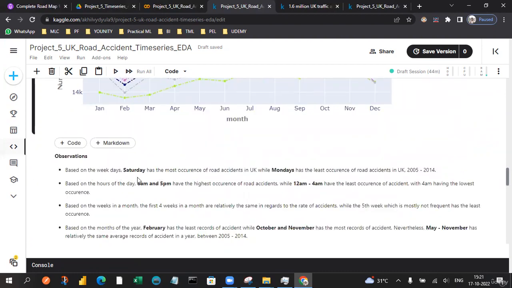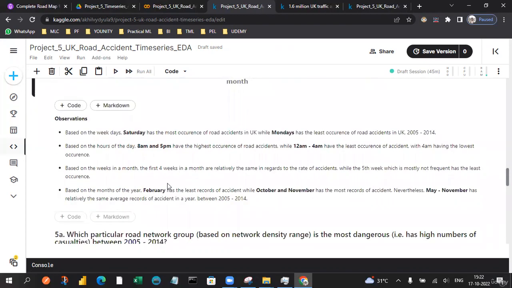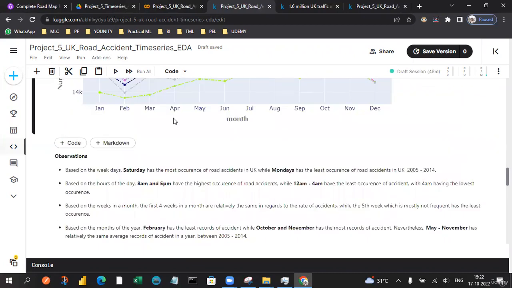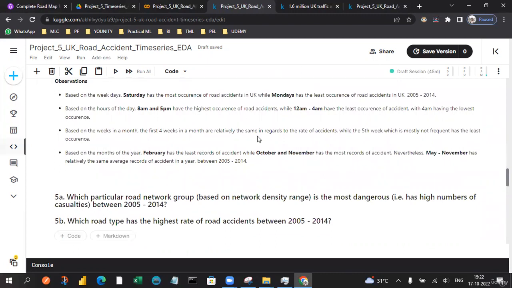So based on this weekend, we already saw Saturday is the most frequent for accidents, and the least frequent in the accidents from 2005 to 2014. And also based on the hours of the day, the morning hours have the very high occurrence, that means the low accidents, and 12 to 4 a.m. the least accidents, with 4 a.m. having the lowest occurrences. So based on the weeks, the first 4 weeks in a month are relatively the same in rate of accidents, and the fifth week is the least frequent, so that's the reason we don't have least occurrences. Along with that we also drew conclusions corresponding to the month. February has the least recorded accidents, while October has the most recorded accidents.